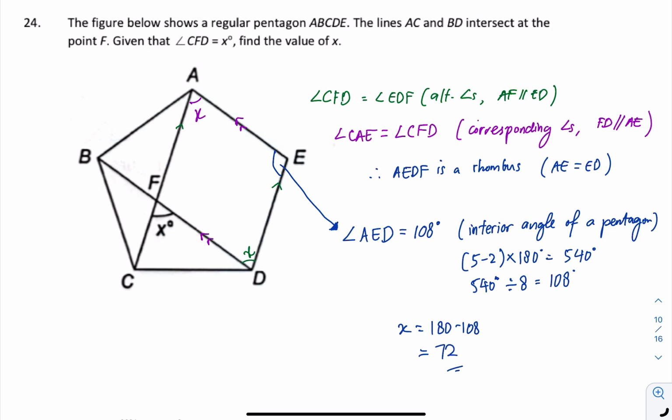Then since AED is the angle in the pentagon, it's 108. If you haven't memorized, you can always use the formula. Interior angles of the pentagon is 5 minus 2 times 180, then the answer divided by 5.